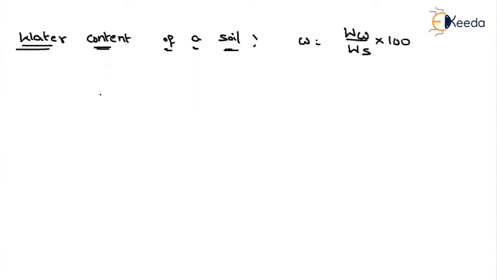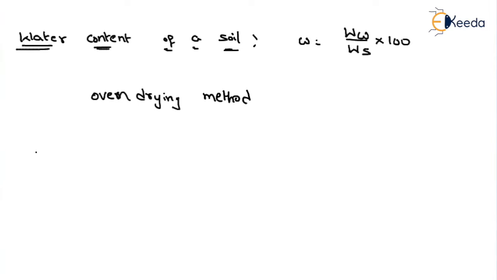So this water content is determined by using the oven drying method. That means we will take a lump of soil and keep it in the oven. What will happen if you keep it in the oven for 24 hours? Whatever water is present in the soil will be evaporated, so only the dry quantity will remain. That is nothing but the weight of the solids.